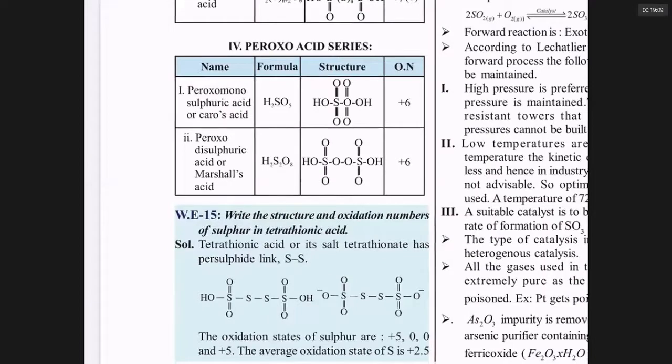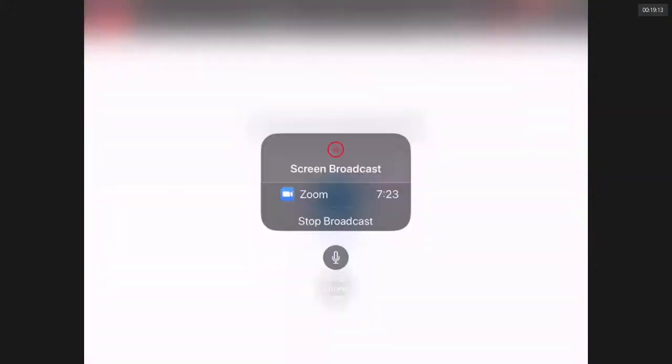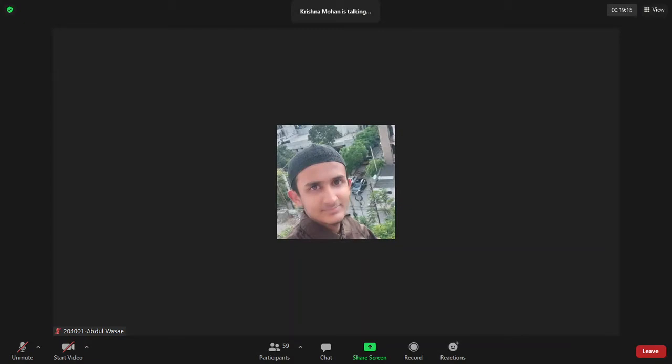I will draw the correct structure. Sir, please look at the correct structure which I am drawing. Peroxomonosulfuric acid is like this.